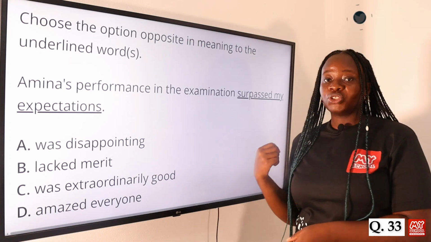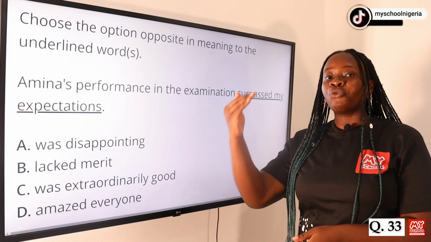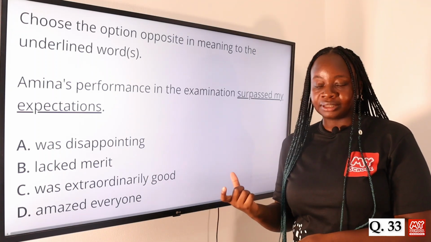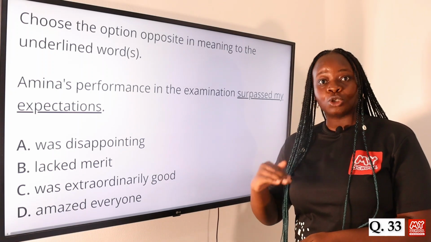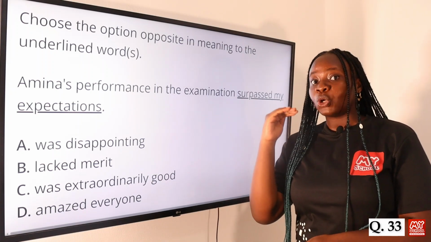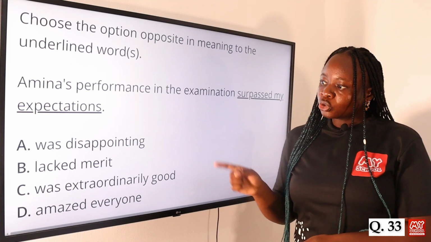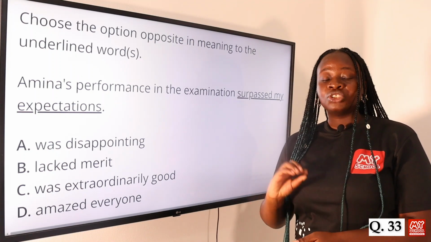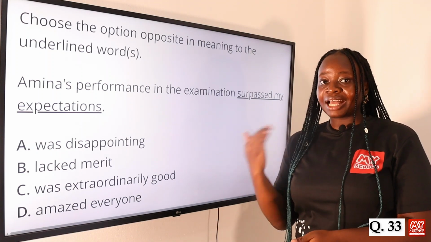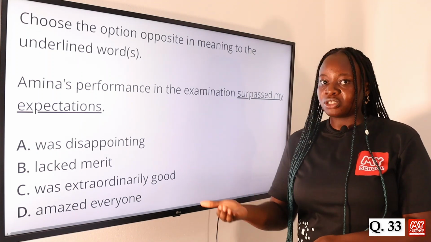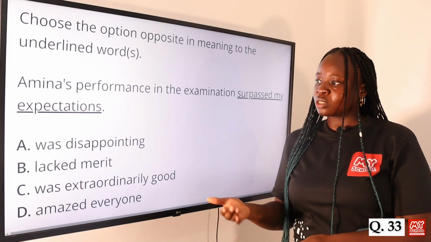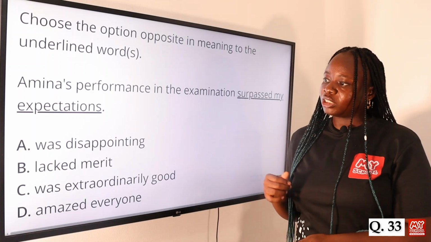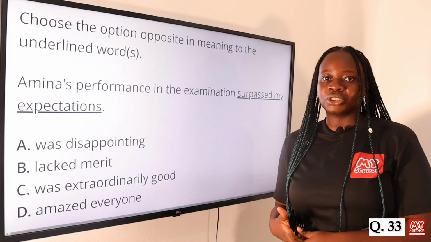When something surpasses your expectation, that means it went above what you expected the outcome to be. So the opposite of that would be something that was disappointing. When something is disappointing, that means it did not meet the expectation. It did not meet your expectation of that thing. So it can't be option B, lacked merit, because it has nothing to do with whether something has merit or not. It has to do with what you expected of something to happen, right? Your expectation of something. So was disappointing is the opposite in meaning to surpassed my expectation. Option A is the answer to this question.